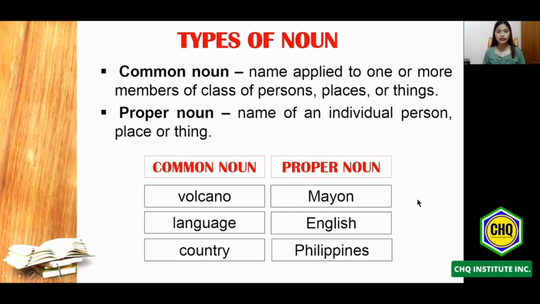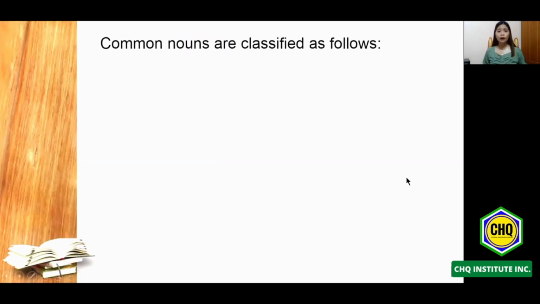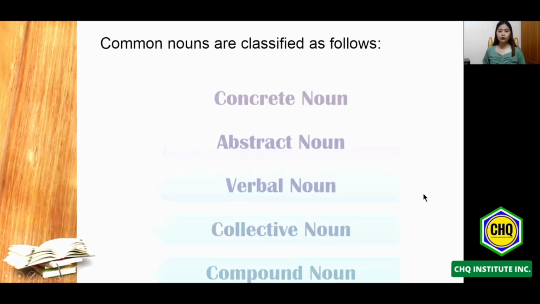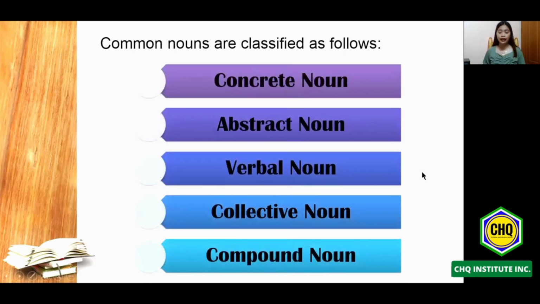So again, before I proceed to my next slide, when we say common noun in Filipino, this is known as pangalang pambalana, or the general names, the general terms, generic terms, pangkalahatang pangalan. Now, when we say proper noun, or in Filipino, pangalang pantangi, these are the specific, tiyak na pangalan ng isang tao, lugar, pangyayari, o iba pa. The next one will be, common nouns are classified as follows. The first one will be concrete noun, abstract noun, verbal noun, collective noun, and compound noun.